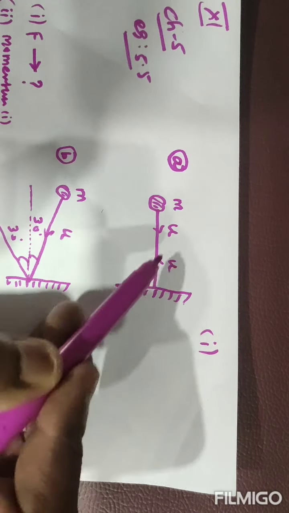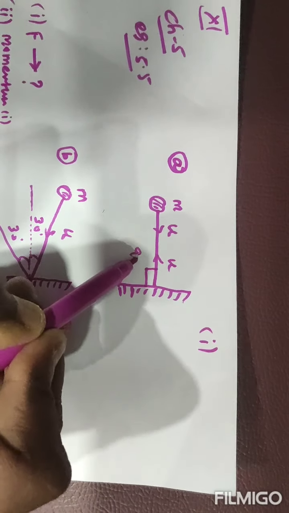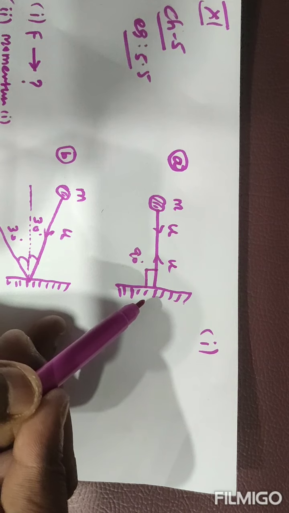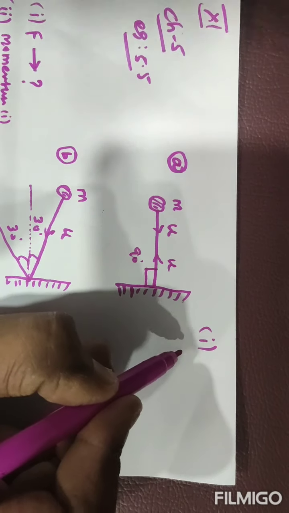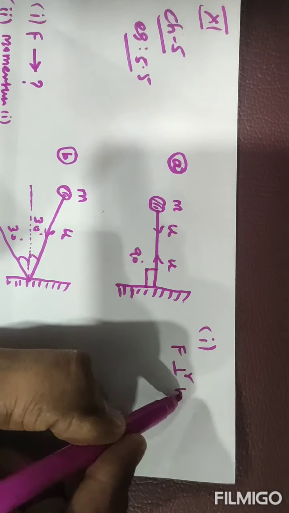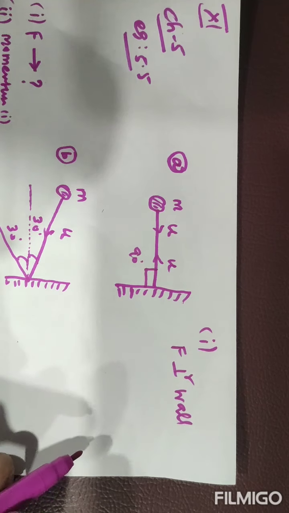Here the ball retraces the same path, making an angle of 90 degrees, so the force direction is normal to the wall, perpendicular to the wall. This is the first case.